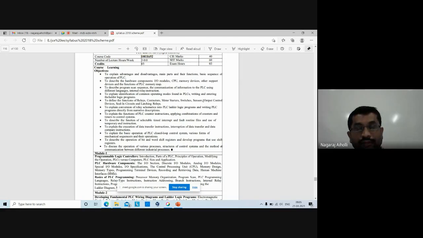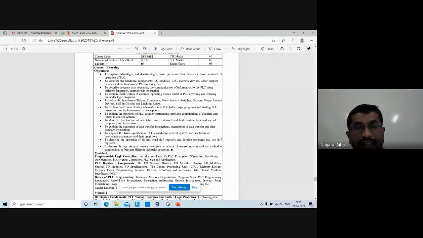Then sensors. Sensors may be a pneumatic sensor, a hydraulic sensor, a level sensor, right? A liquid sensor, a liquid level sensor. So various types of sensors are available in the industry to sense the parameters. Then output control devices, to control the output signal. There are devices such as transistors and relays which control the output signal.